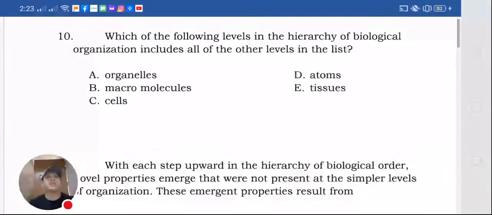Number 10. Which of the following levels in the hierarchy of biological organization includes all of the other levels in the list? Okay, so there you go. Organelles, macromolecules, cells, tissues, and atoms. All of these are very small things that are found in tissues or actually inside the cells.